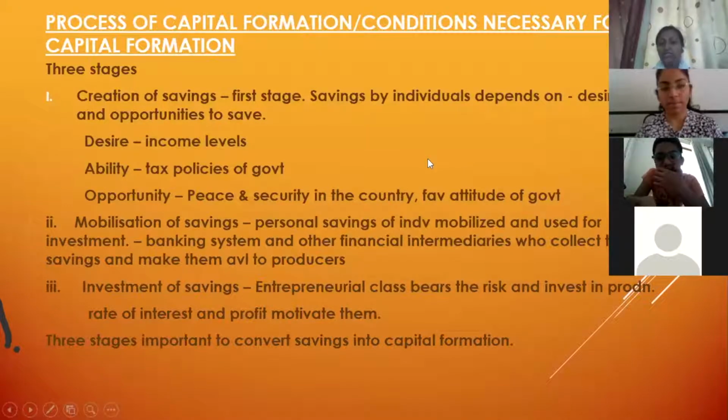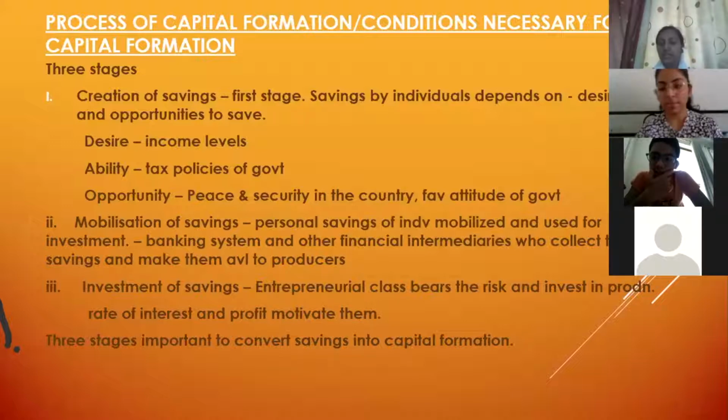Now this savings, how will the individual do this savings? He needs to have those opportunities so that he can do the savings, right? For me, for your parents, for whoever is in the working group, we save when we have a proper income. The income that we earn, if it is able to satisfy our immediate desires, and a little bit of other desires, then only we will have a desire to save.